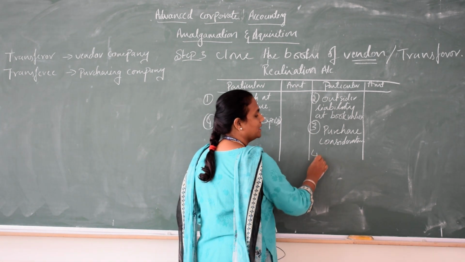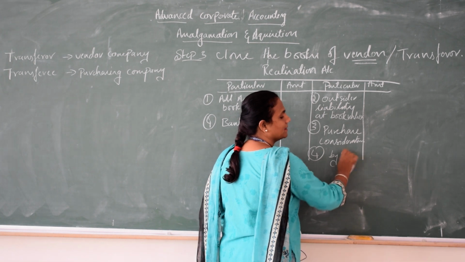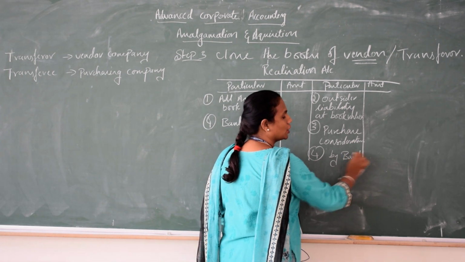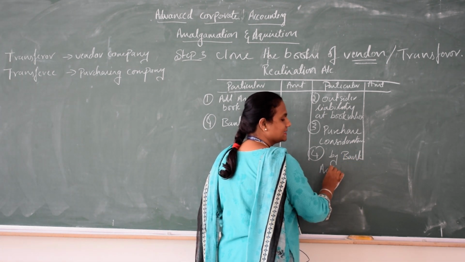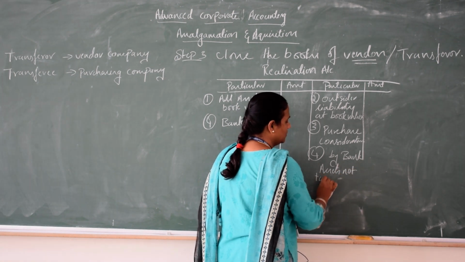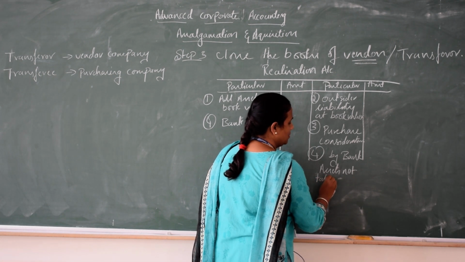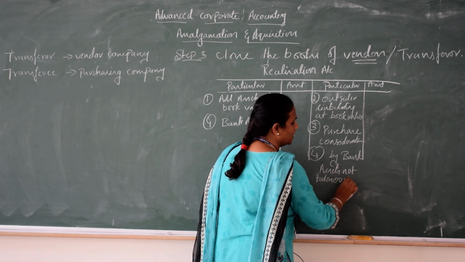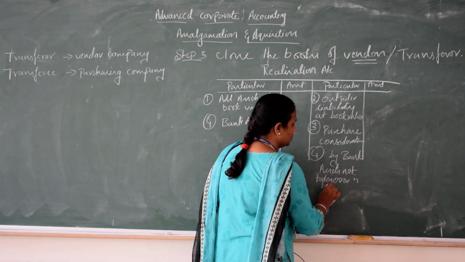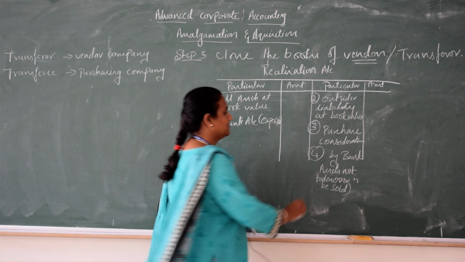The fourth one is, what you have to write here is by bank account. Here is assets not taken over is being sold.